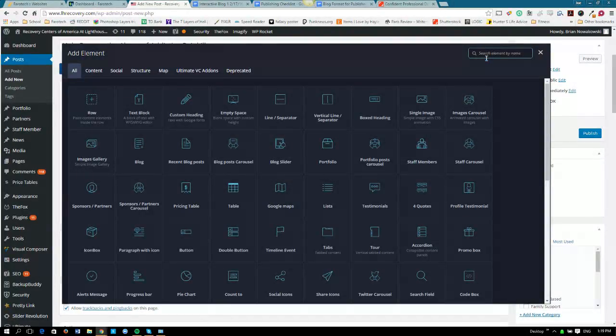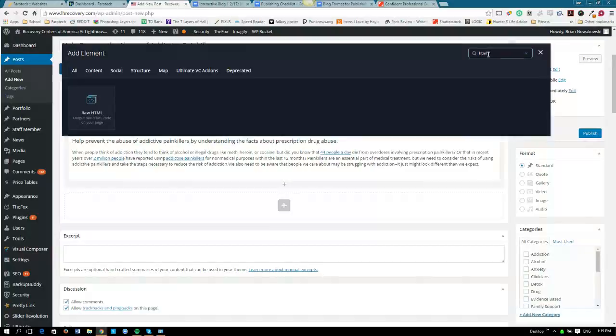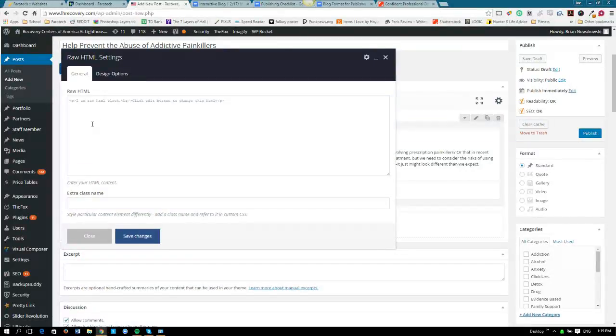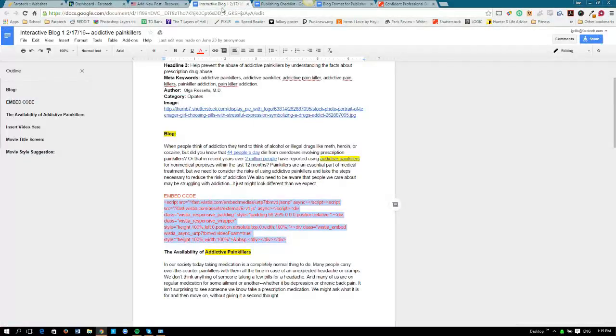We're going to search for one of these elements known as HTML, raw HTML. You just type in the search and it'll come up right away. So click that, because we're going to add that type of section to our post. And it gives you this little dialog box to put in your HTML. You can only put HTML in here. You don't want to put regular text in there, and it's not going to show up correctly. It's going to be completely unformatted.